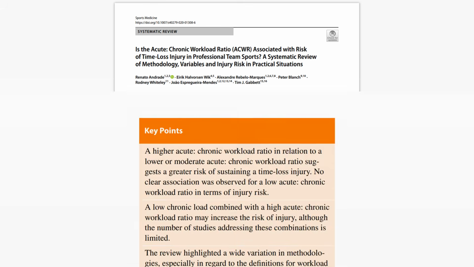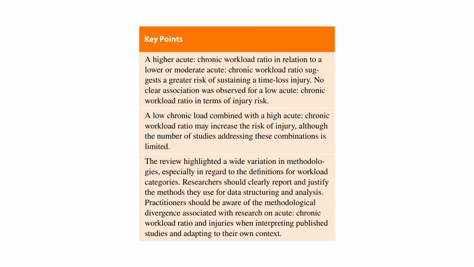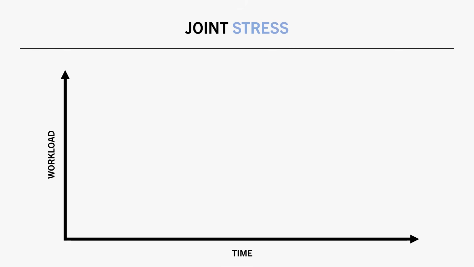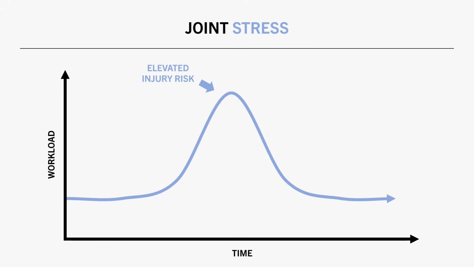It was found that a higher acute to chronic workload ratio was associated with a greater risk of sustaining an injury. What this means is that if you suddenly perform a much higher workload than you are currently used to, you appear to have an elevated risk of injury.